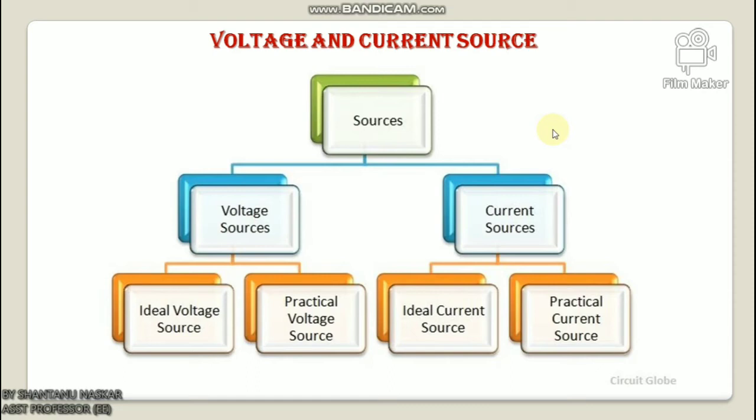A voltage source has a forcing function of EMF, whereas the current source has a forcing function of current. The current and voltage sources are further categorized as ideal source and practical source. Look here: voltage source, ideal voltage source, practical voltage source, current source, ideal current source, practical current source. So first I will discuss voltage source.